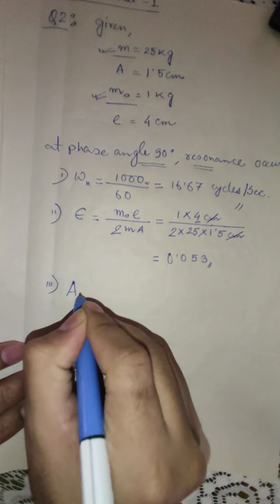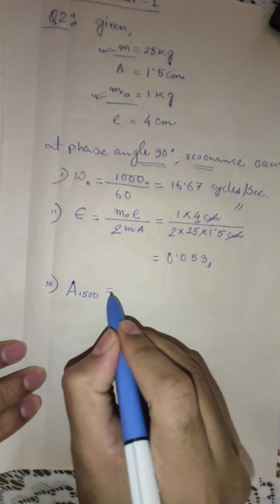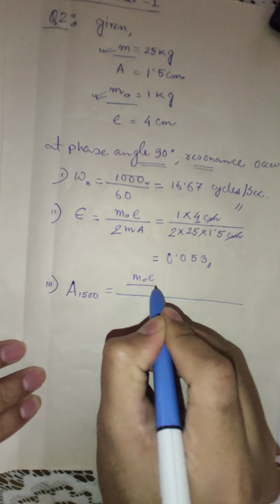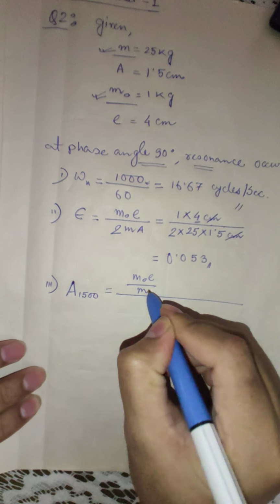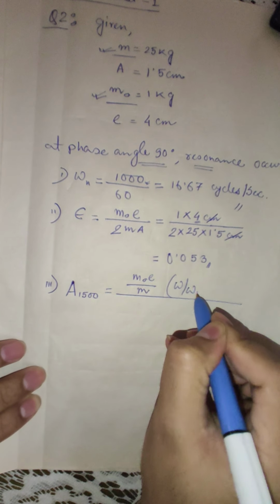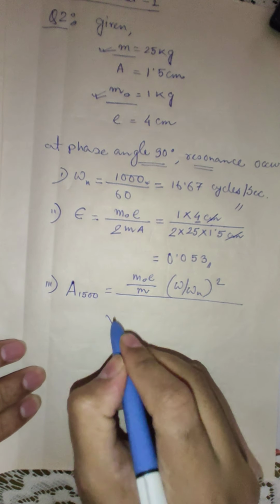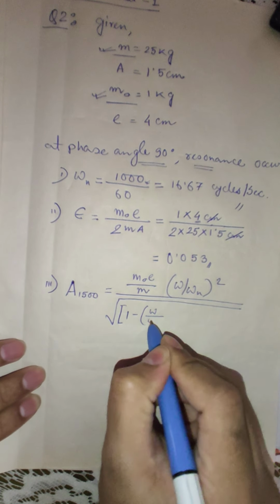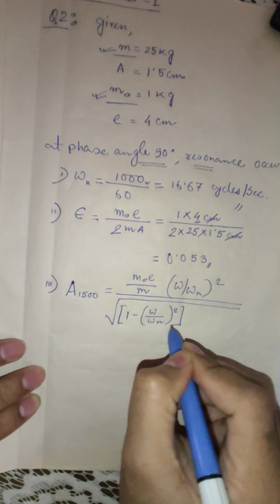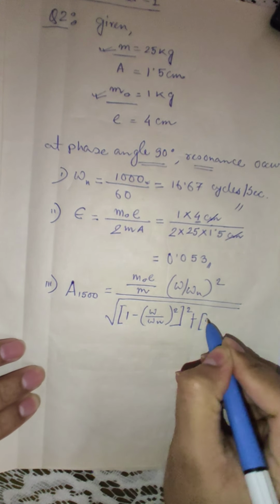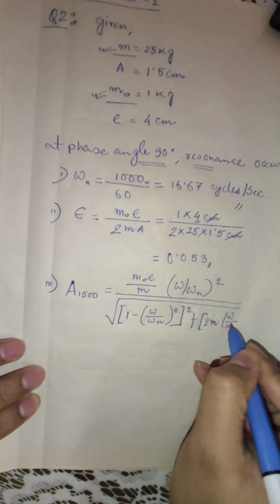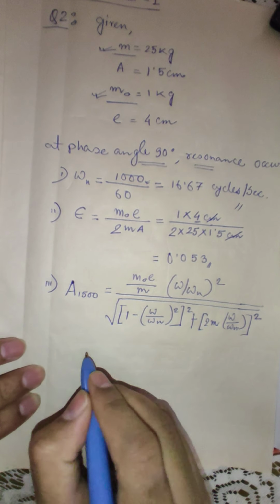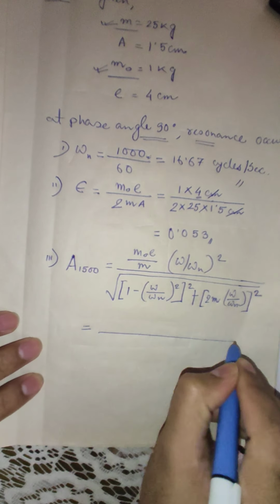So amplitude at 1500 rpm is, the equation for eccentric mass is something like this: m naught e by m into omega by omega n whole square, divided by square root of 1 minus omega by omega n square whole square plus twice epsilon omega by omega n whole square. So put the values accordingly.